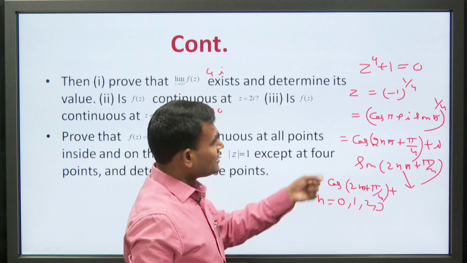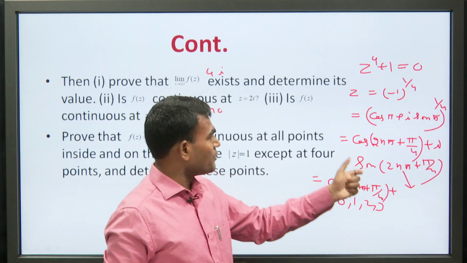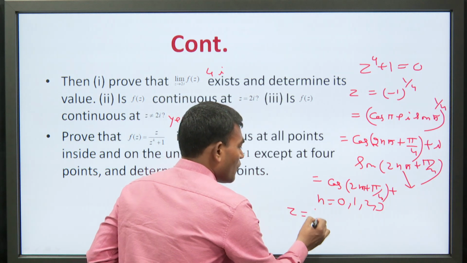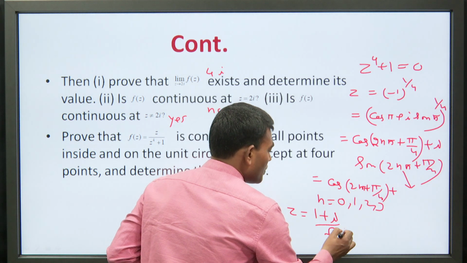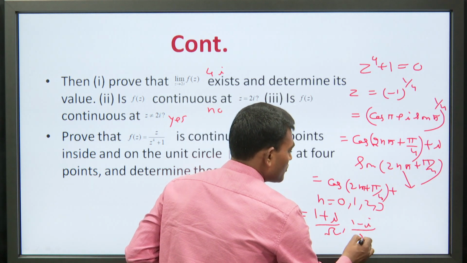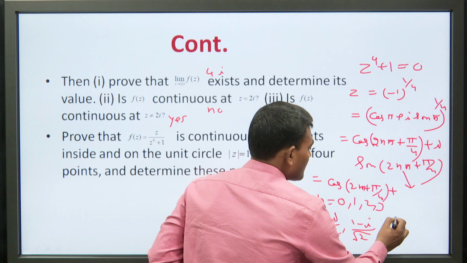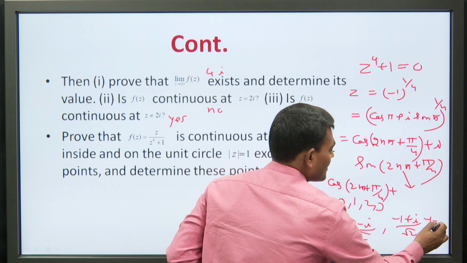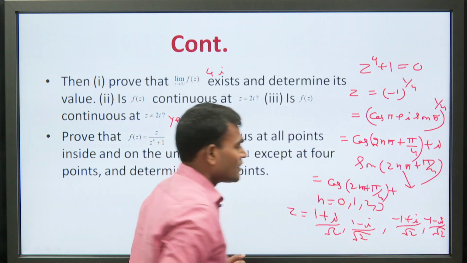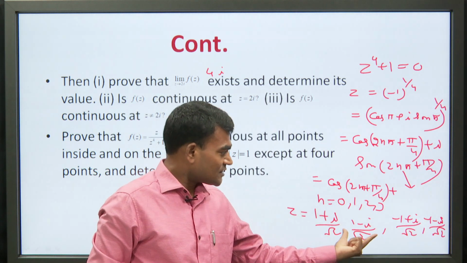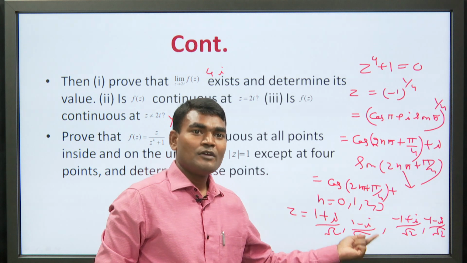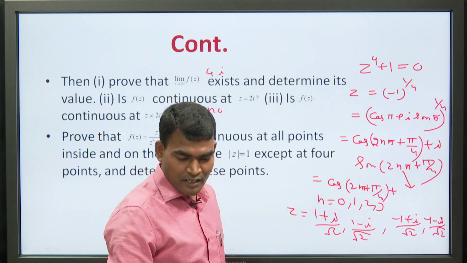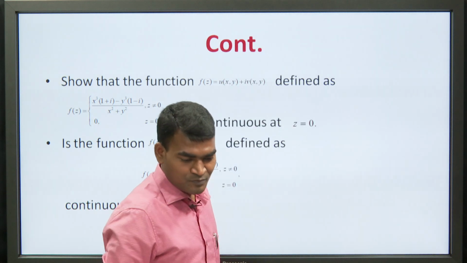If you calculate these values by simple trigonometric functions, then you will get z equal to (1 plus iota) by root 2, (1 minus iota) by root 2, (minus 1 plus iota) by root 2 and (minus 1 minus iota) by root 2. These are the 4 points at which the function will not be continuous; except these 4 points the function will be continuous at each point.